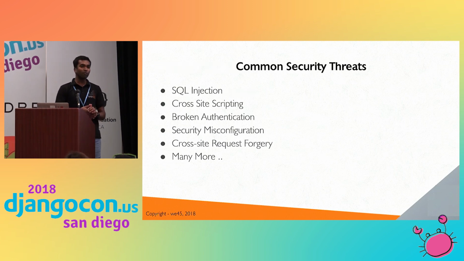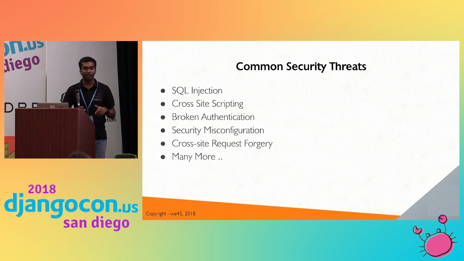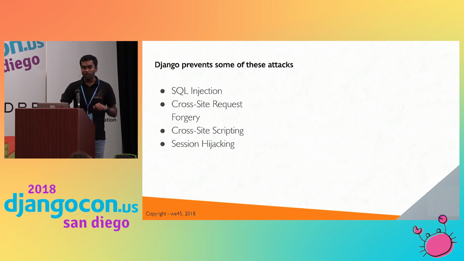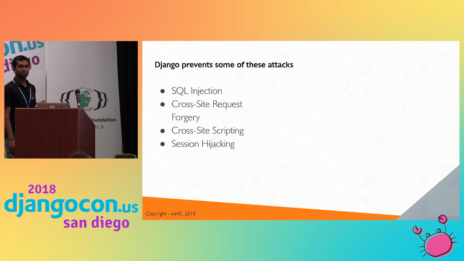What are the common vulnerabilities in REST frameworks? SQL injection, cross-site scripting, CSRF, and session hijacking. These are all common vulnerabilities we see in web services. You know that Django prevents some of these vulnerabilities. How many of you know that?